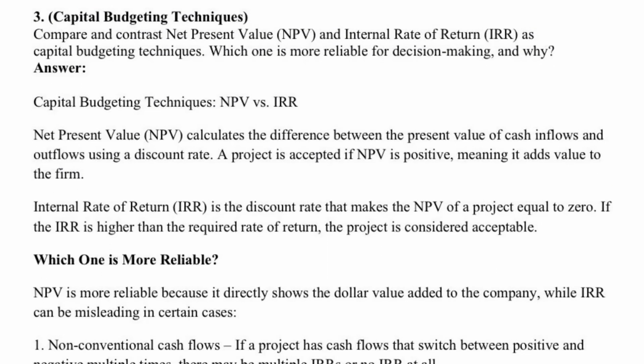Now, let's discuss capital budgeting techniques. Two common methods are net present value (NPV) and internal rate of return (IRR). NPV calculates the difference between the present value of cash inflows and outflows using a discount rate. A project is accepted if NPV is positive, meaning it adds value to the firm. IRR is the discount rate that makes the NPV of a project equal to zero. If the IRR is higher than the required return, the project is acceptable.